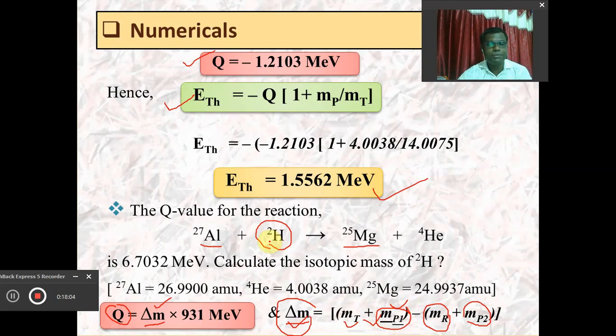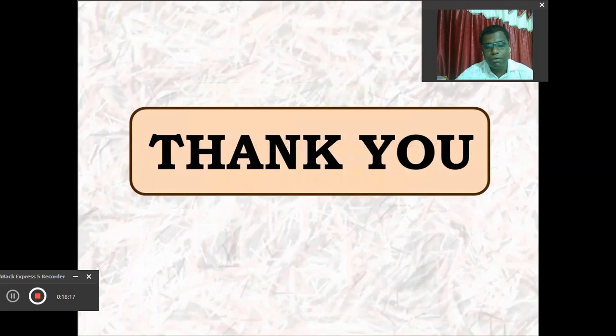So dear friends, if you try, I think you can solve this numerical very easily. So try this. In case of any problem, you can contact me or ask me by any means. Okay, so I hope you got a clear idea about the significance of Q value, what is meant by Q value, how we can calculate the threshold energy from the Q value, and how we can solve the numericals or examples based upon the Q value as well as threshold energy.